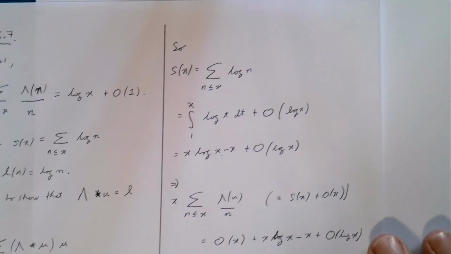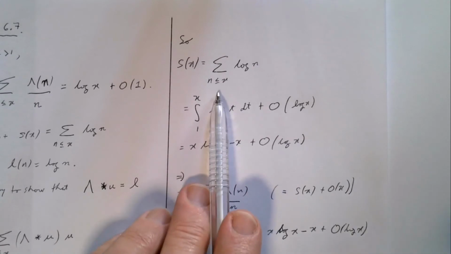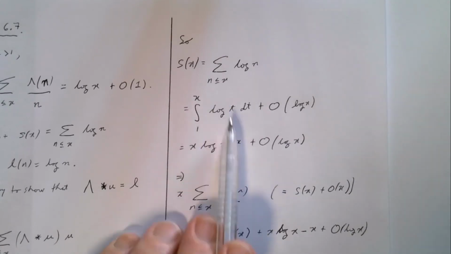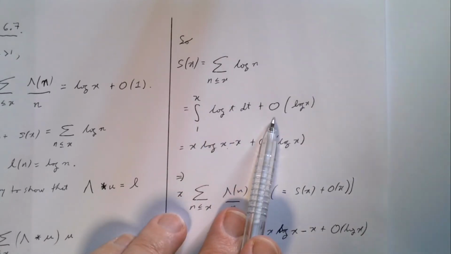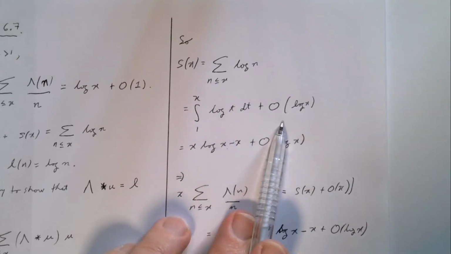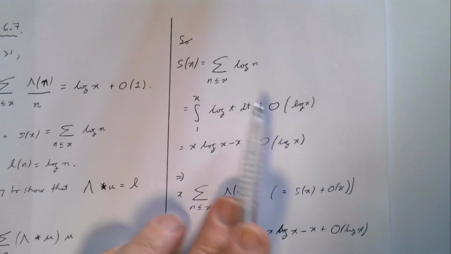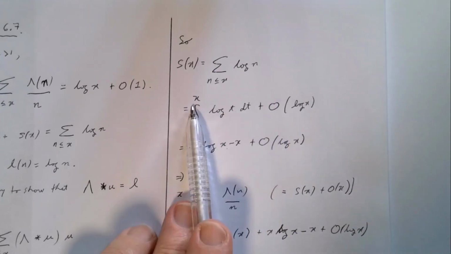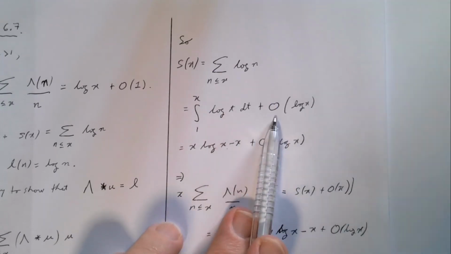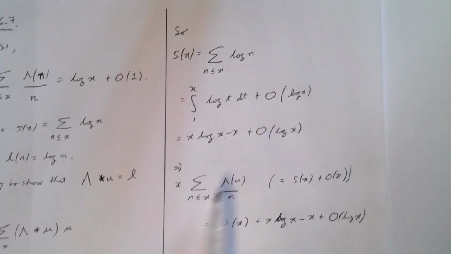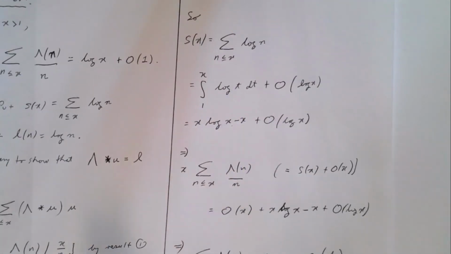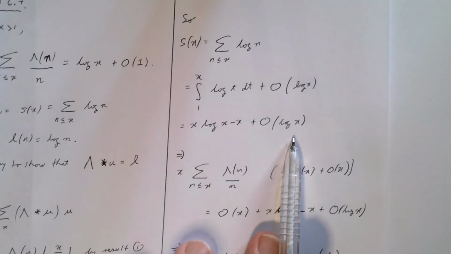Now, the S(x), by definition, was the partial sums of the logarithms. And I can just use our standard sum to integral formula that we've used back in earlier chapters. So this is just equal to the integral from 1 to x of log t plus big O(log x). I can integrate this as x log x minus x plus big O(log x).